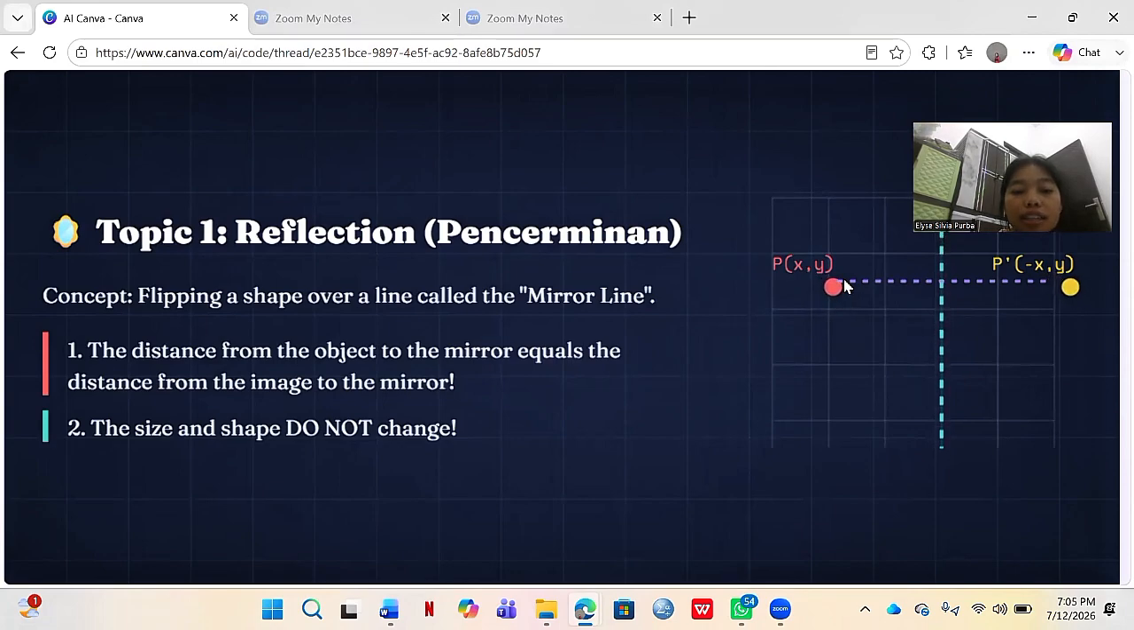There are two golden rules that every student must remember. Rule number one, the distance from the object to the mirror is exactly the same as the distance from the image to the mirror. Rule number two, the size and the shape of the object will never change. It stays identical.